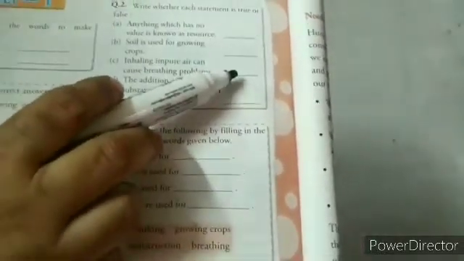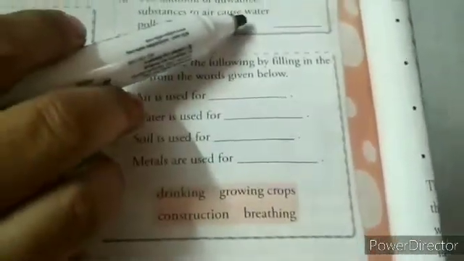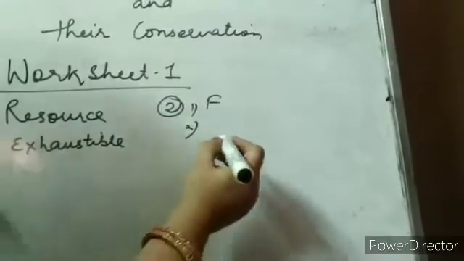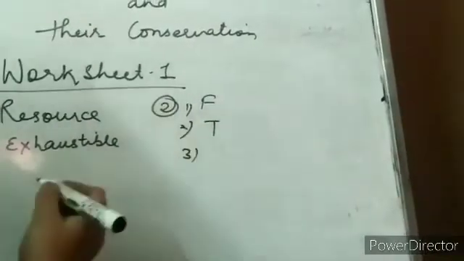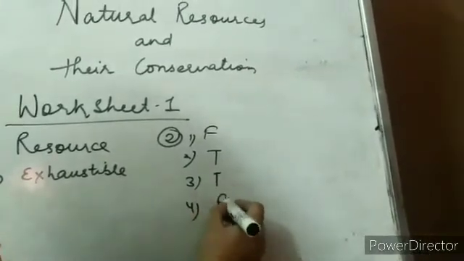That is true. The addition of unwanted substance to air causes water pollution. No, that is false. So first will be false, second true, third true, and fourth will be false.